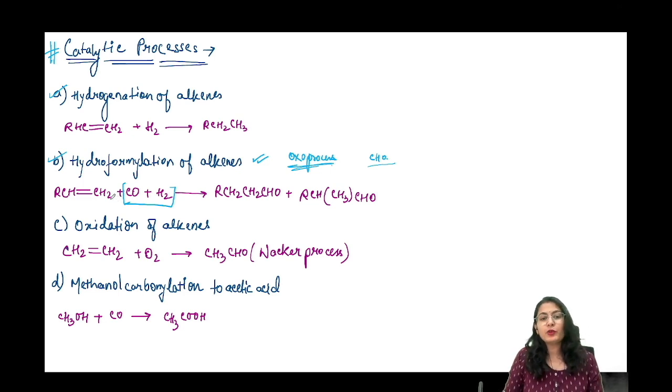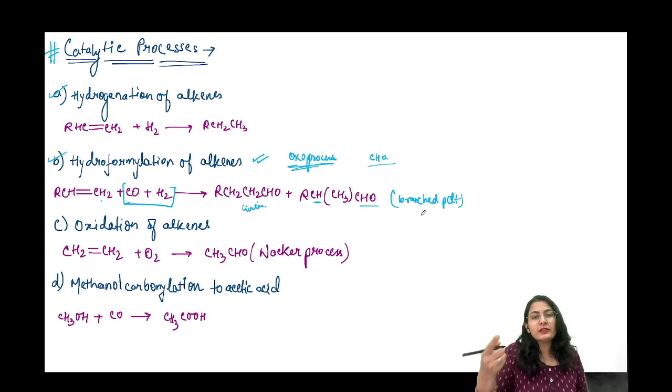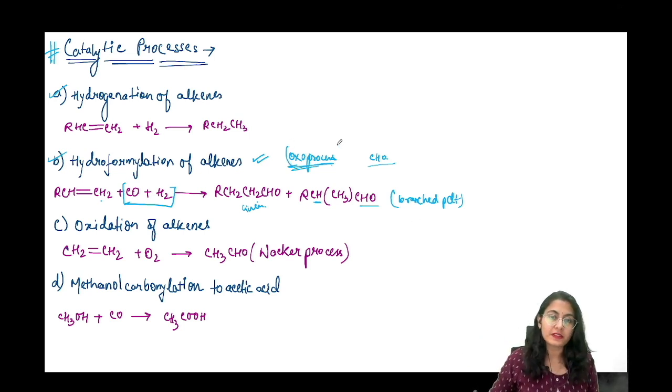That is, I can put a CHO to this carbon over here and that will give me a linear product. या फिर I can put a CHO to the central carbon and that is going to give me a branched product. So ये एक branched product है because this CHO is actually connected with this CH. तो ये क्या हो गया? Branched product. Okay, so how and why this is happening, we will discuss that in detail in the oxo process.